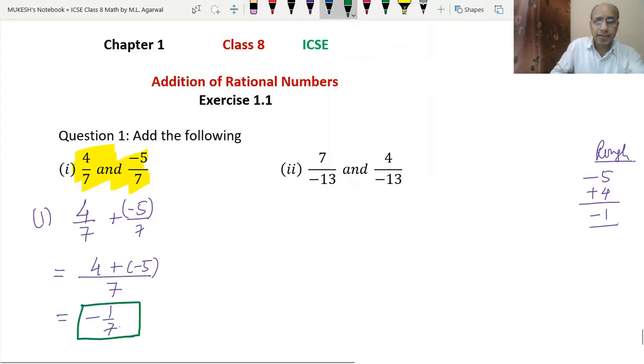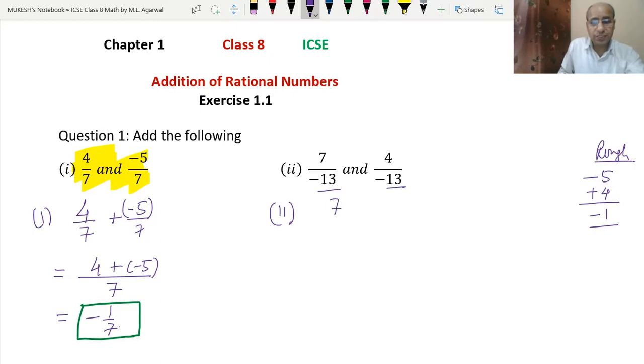Now the second one. Here also we have the same denominator. Since the minus sign is written in the numerator, we will write it as minus 7 upon 13, plus minus 4 upon 13. Both have the same denominator, so their LCM will be 13 itself.